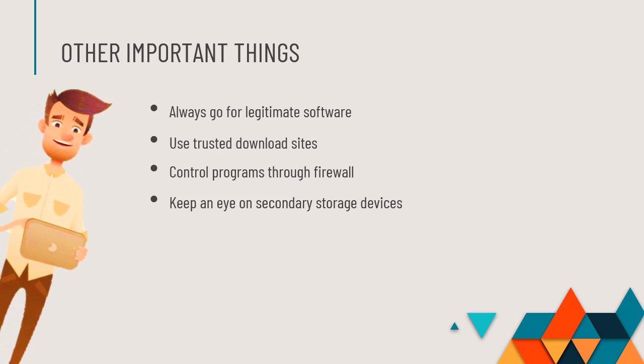Some other important things to note: you have to always go for legitimate software. There are a lot of free softwares available and a lot of paid softwares available. What is the difference between open source software and paid software? The companies who develop paid software earn their revenue through the pricing of these softwares.